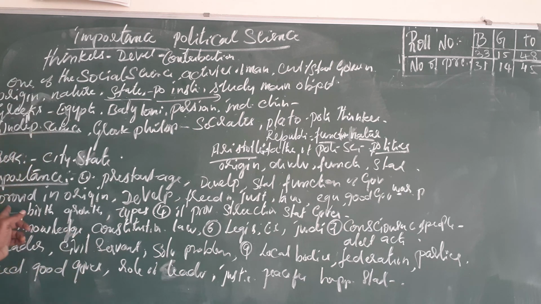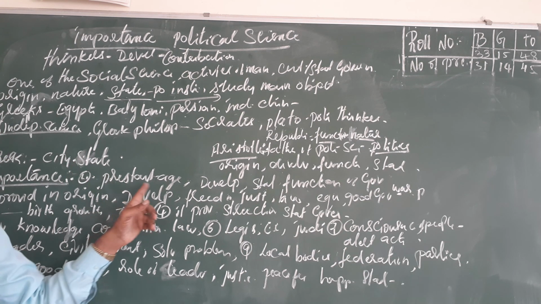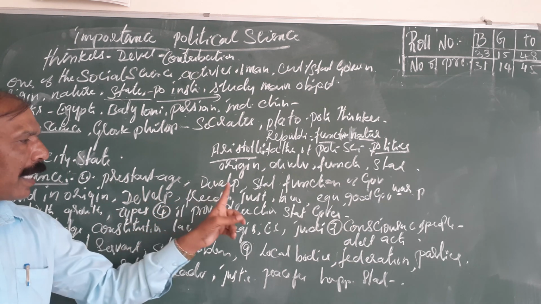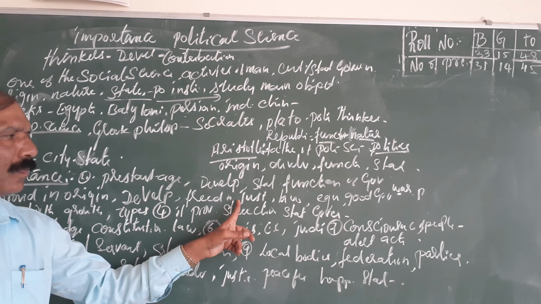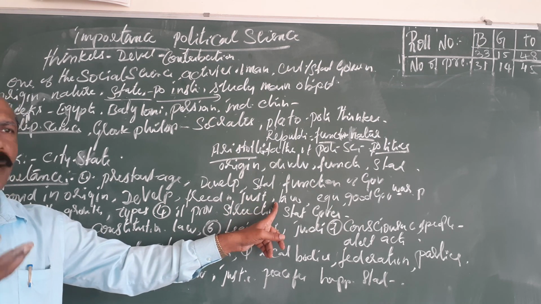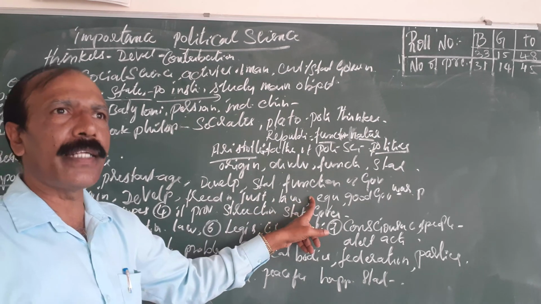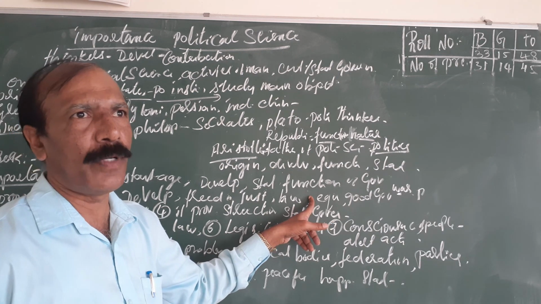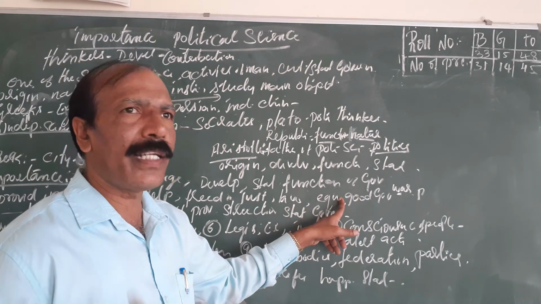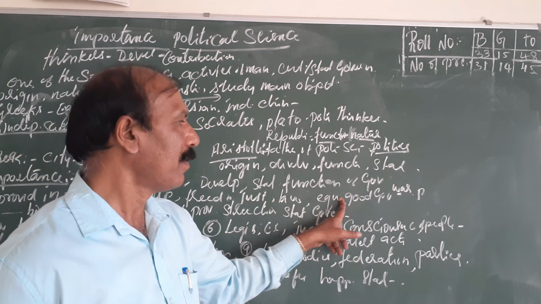So the second important point is that it provides the origin and developments, freedom and justice, laws, what are the rules and regulations we have to follow. Equality, what kind of equality we have in politics. Next, what is a good government and what is a bad government.